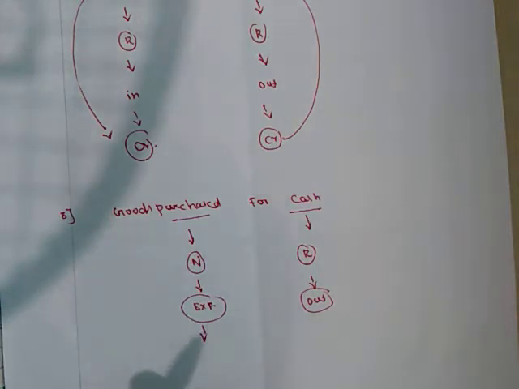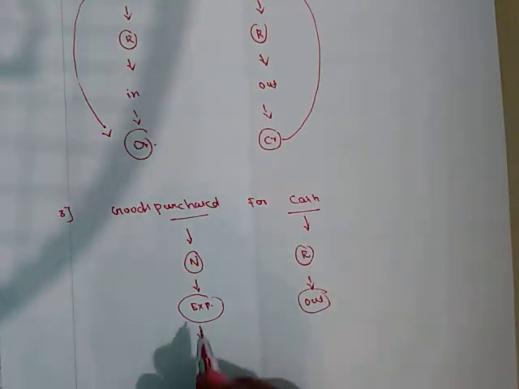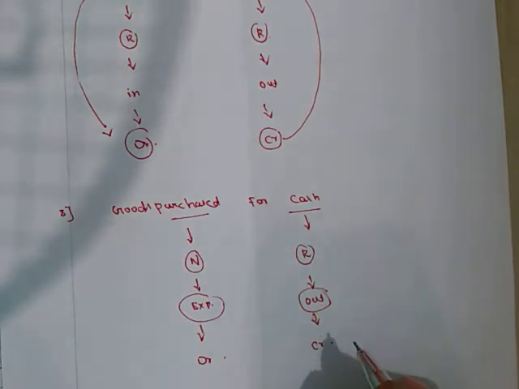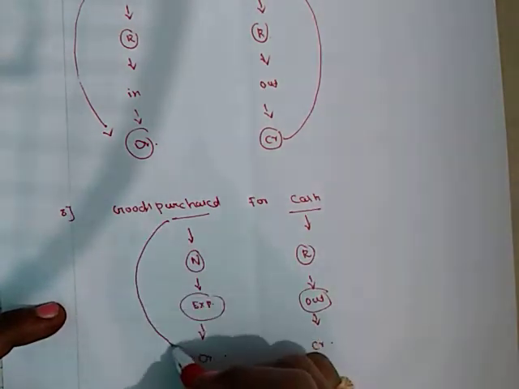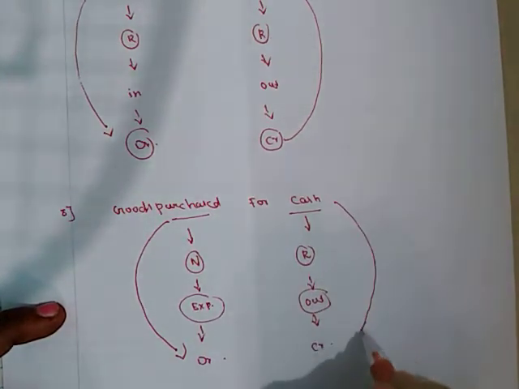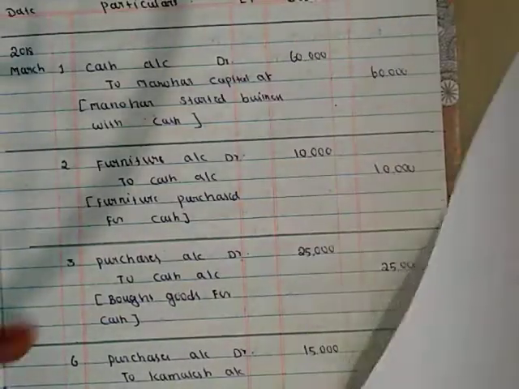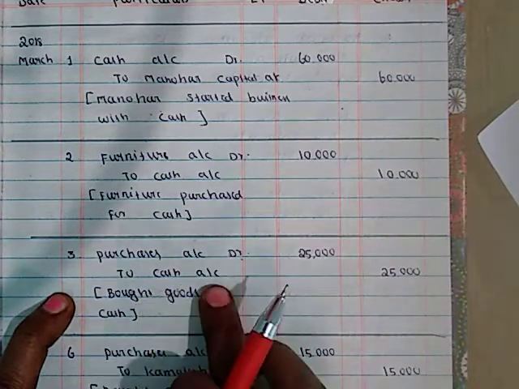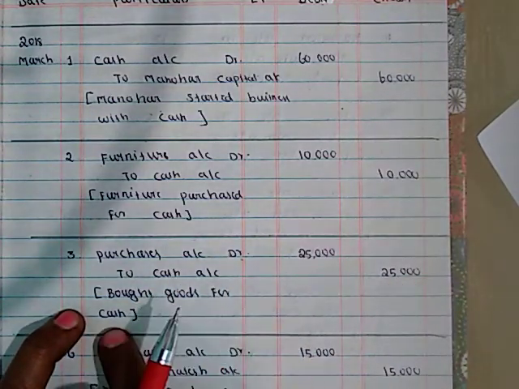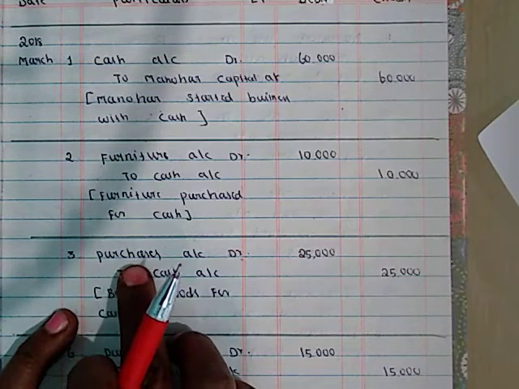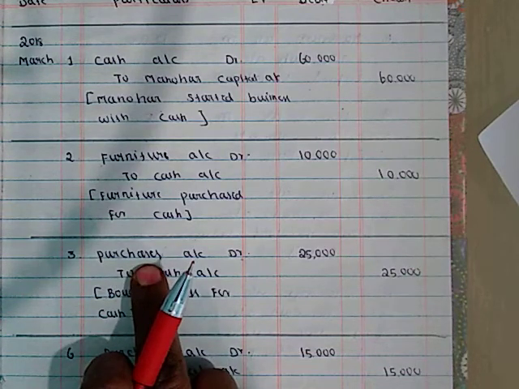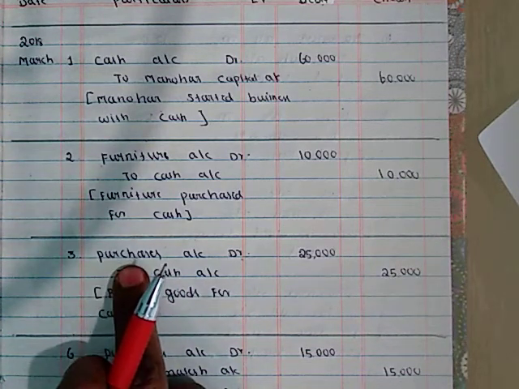All expenses should be debited, and cash goes out, so it is credited. So purchase account debit 25,000 to cash account 25,000. Bought goods for cash. The term purchase should be used only for goods, not furniture, computer or machinery.